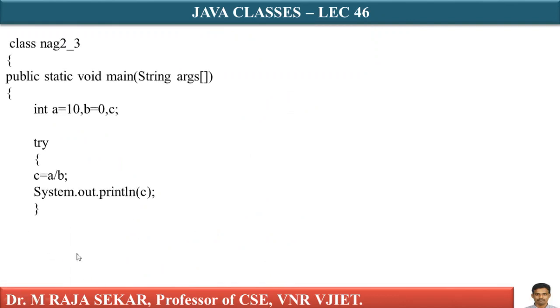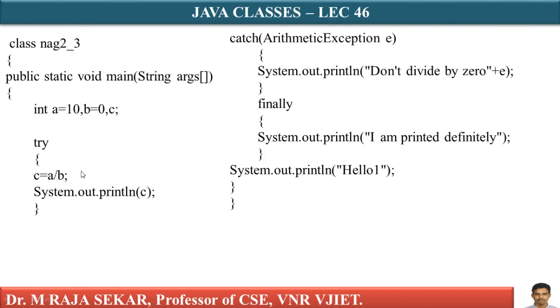We will try to understand all these things with the help of a simple program. I am giving this name nog2_3. It has public static void main string args, and we know the meaning of it. Here, int a equals 10, b equals 0, c equals a by b.